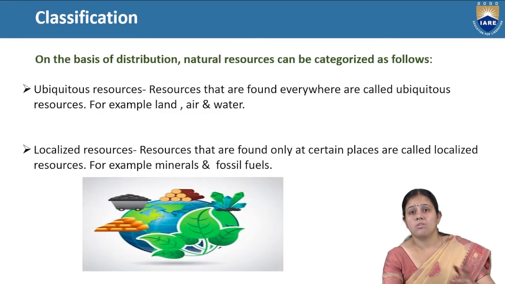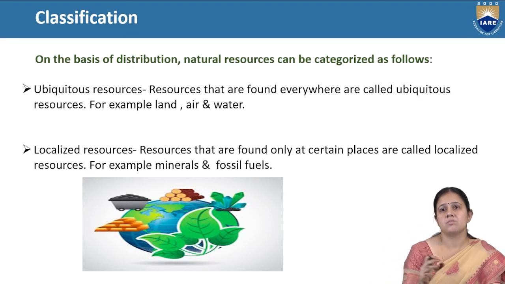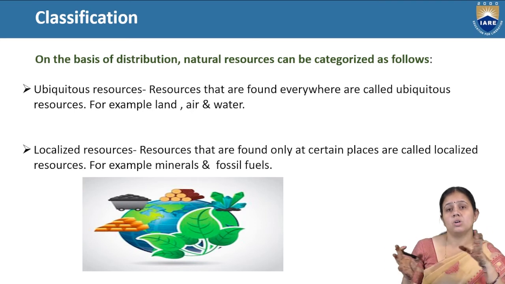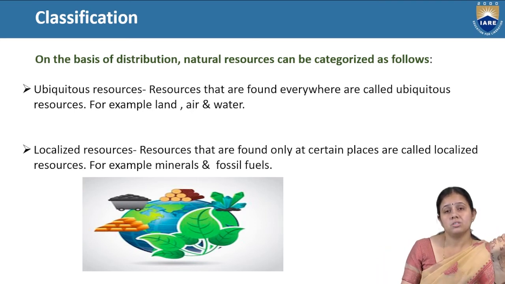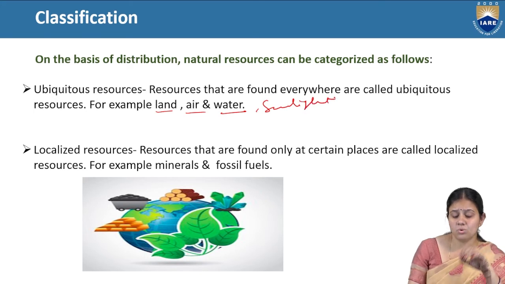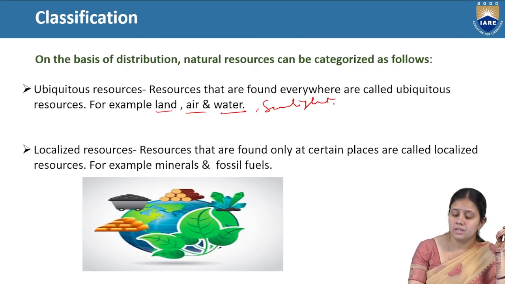Now, on the basis of distribution, in this slide we have divided natural resources on the basis of how they are distributed in nature. So on the basis of distribution, it is of two types: ubiquitous and localized. Ubiquitous resources are those which are found everywhere, like land, air, water, and sunlight. Sunlight also means those resources which are available everywhere. So this is called a ubiquitous resource, and this is not going to be reduced.